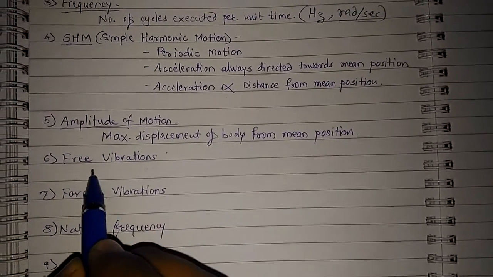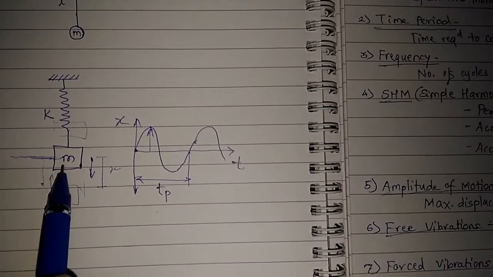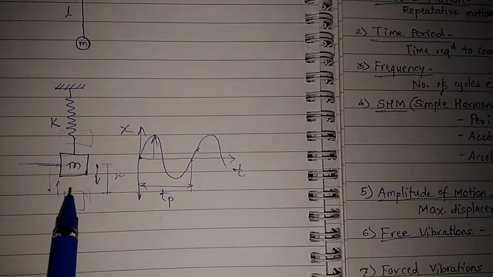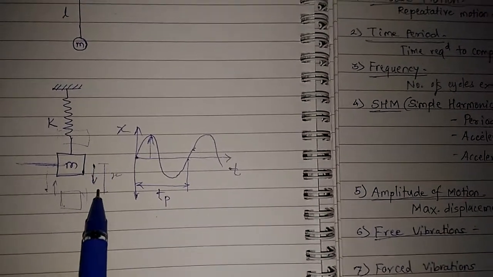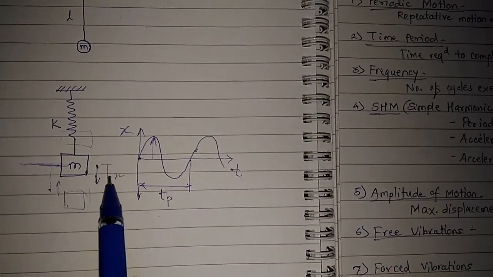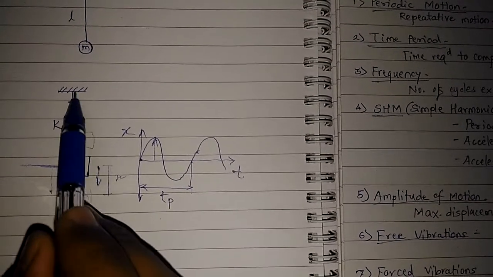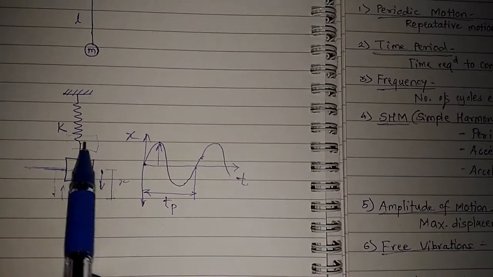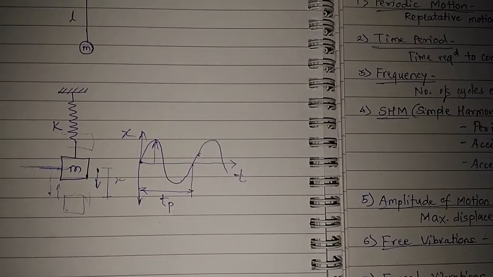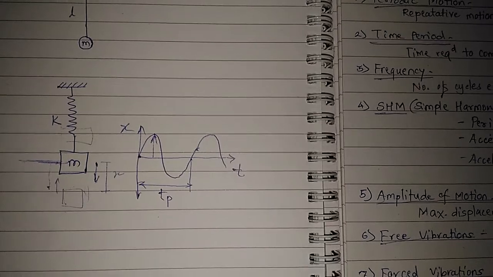Now free vibrations. So what are free vibrations? We'll consider again the same system. When I push this mass through the x distance, and when I release it, it starts executing vibrations. So I would call it free vibrations. Why? Because the material has some mass and this total system has some restoring capability, or maybe we say it as stiffness. So the vibration of mass due to its own elastic properties, hence it is called free vibrations.